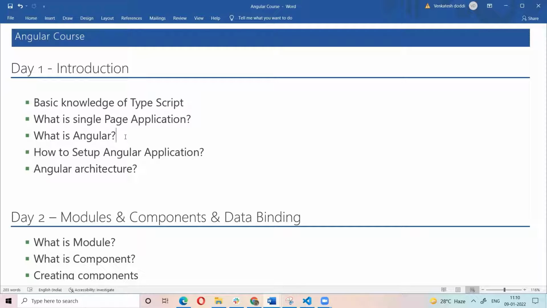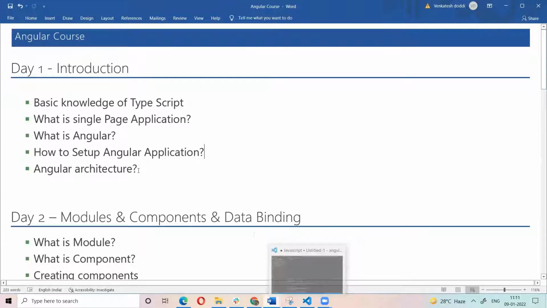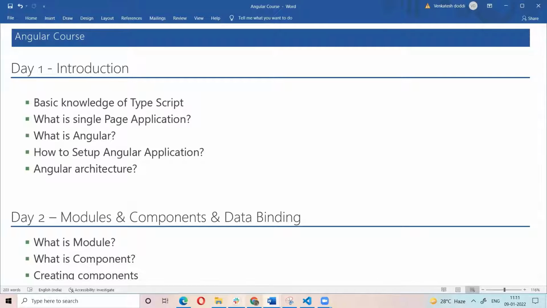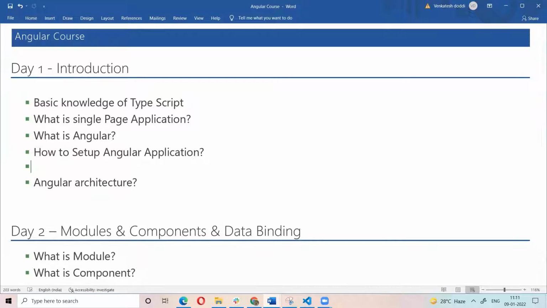So Angular is a JavaScript framework to build single page applications. Now you have the definition of Angular. To learn Angular, what topics do we need to learn? What is the architecture? Everything you need to know. Before that, how to set up the Angular application. To set up an Angular application in your system, what are the steps we need to follow?